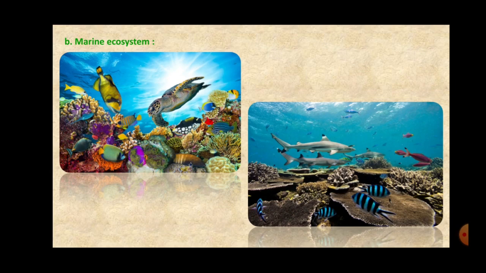And the beds of the oceans have a vast amount of nutrients present in them. And here in the marine ecosystem, the beds of the oceans contain a very large number of decomposers. So the dead bodies of animals and plants in a marine ecosystem are decomposed by a number of bacteria.